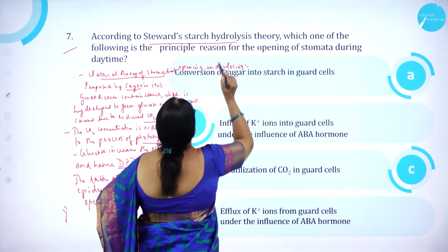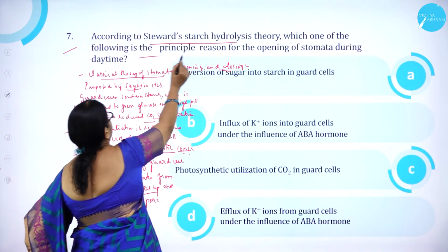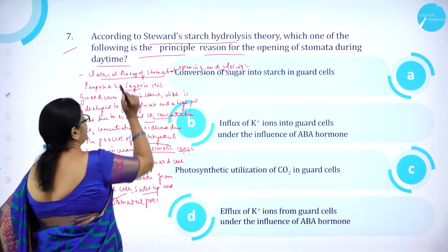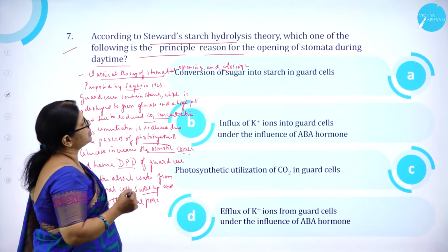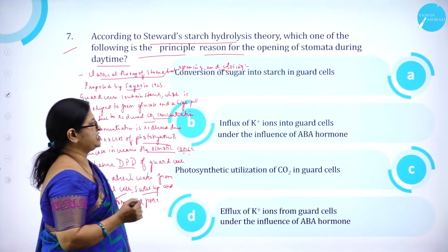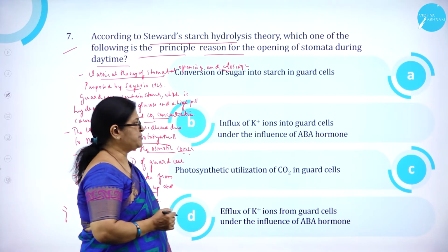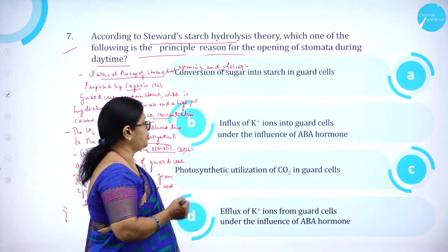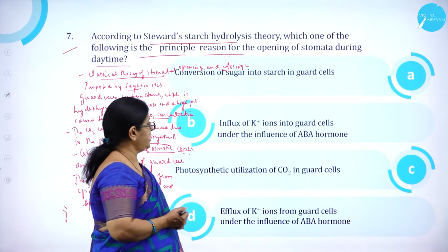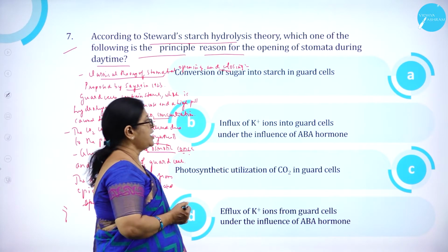According to Stewart's starch hydrolysis theory, which one of the following is the principal reason for the opening of the stomata during daytime? Option A, conversion of sugar into starch in guard cells. Option B, influx of potassium ions into guard cells under the influence of ABA hormone, abscisic acid hormone. Option C, photosynthetic utilization of carbon dioxide in guard cells. Option D, efflux of potassium ions from guard cells under the influence of ABA hormone.